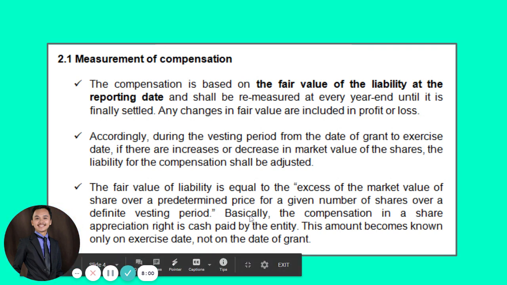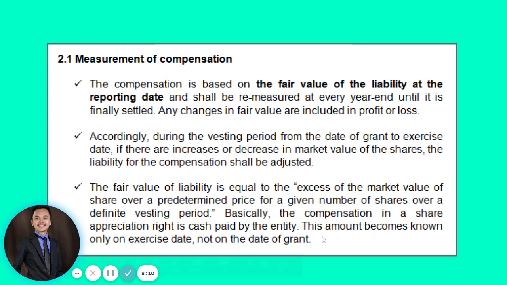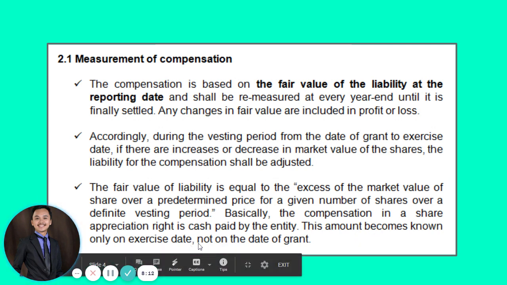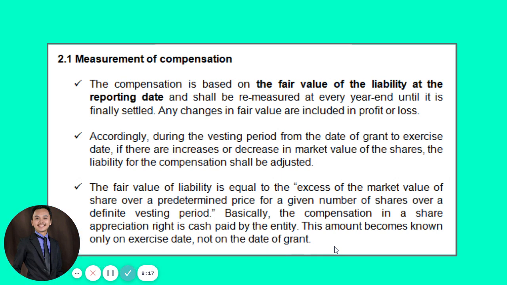Basically, the compensation in a share appreciation right is cash paid by the entity. And this only becomes known on the exercise date and not on the grant date. Now, guys, the text is very correct that the entire amount of the cash to be paid by the employer or by the corporation to the employee can only be known on the exercise date, never on the date of grant.